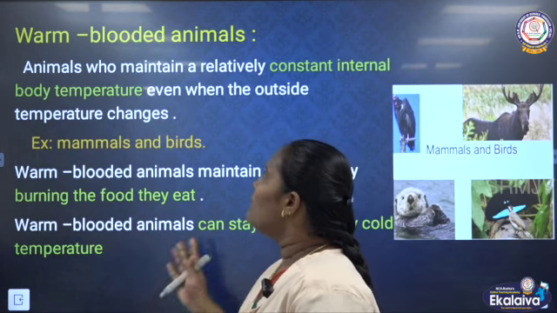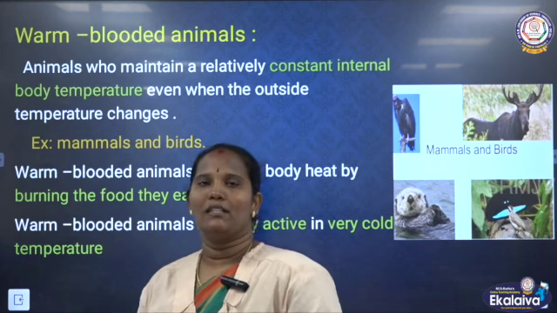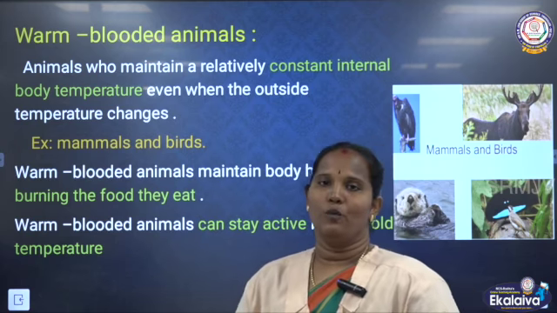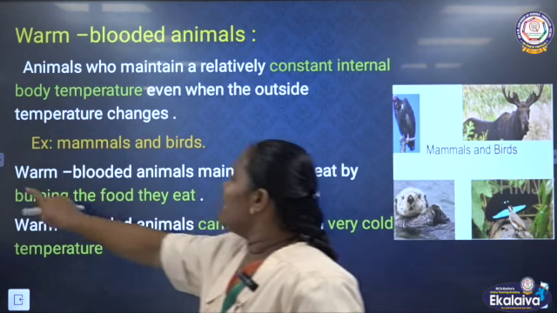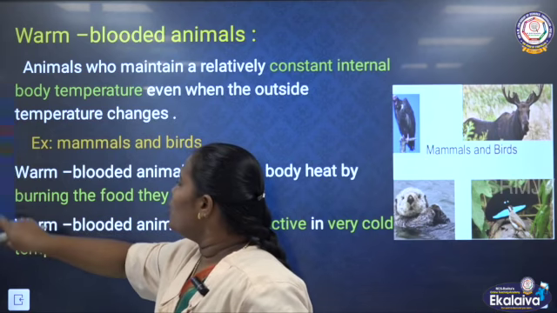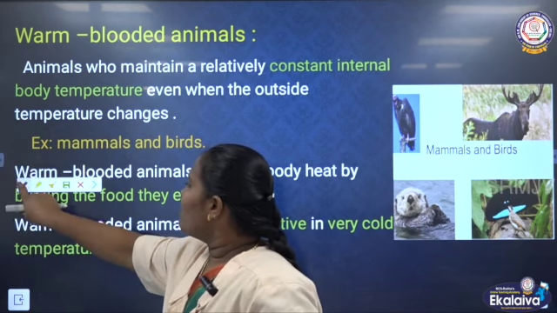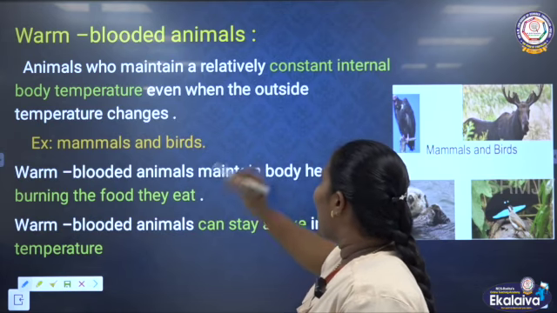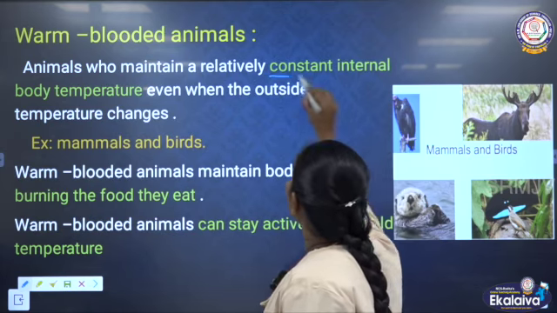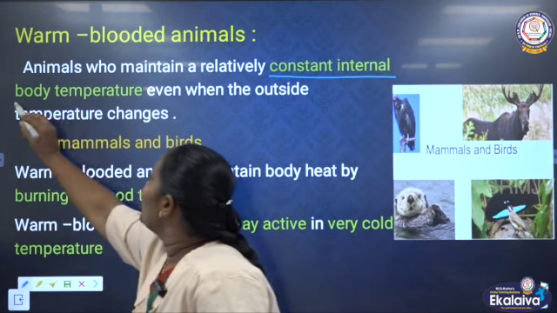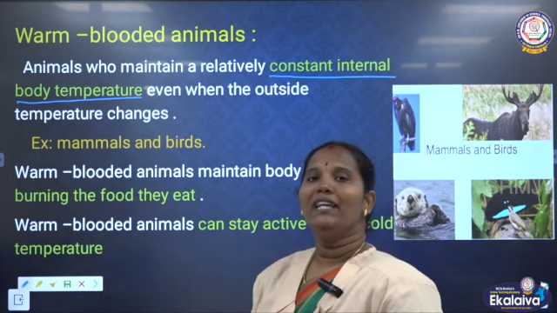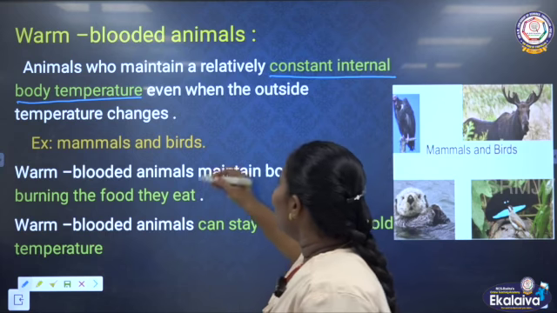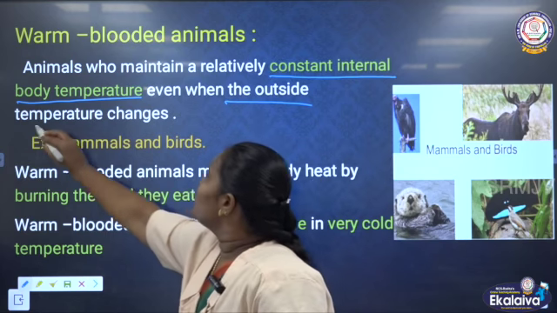Next, warm-blooded animals and cold-blooded animals. Based on the temperature, we can categorize animals into two: warm-blooded animals and cold-blooded animals. What do warm-blooded animals mean? They have a constant internal body temperature even when the outside temperature changes.